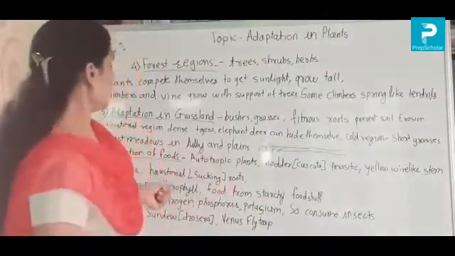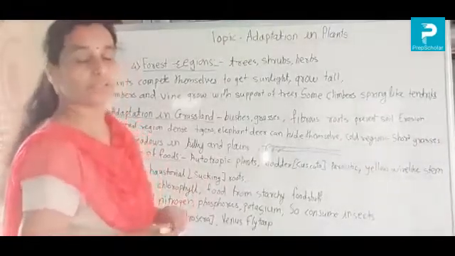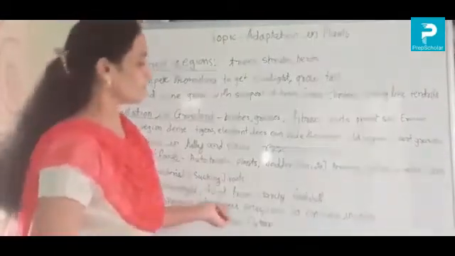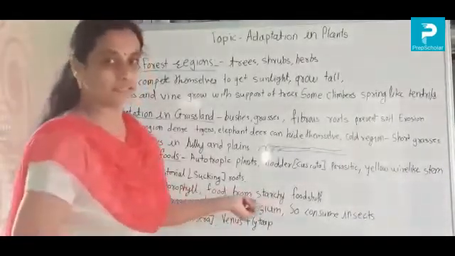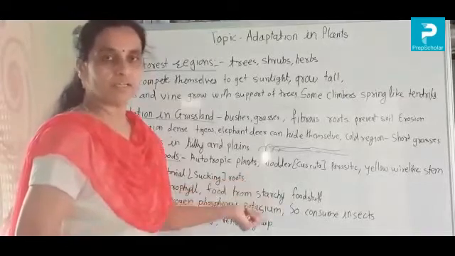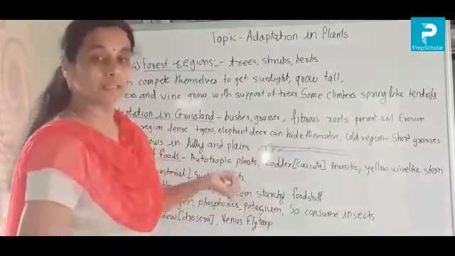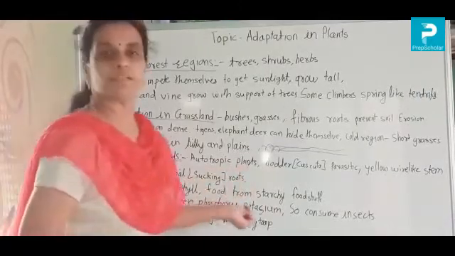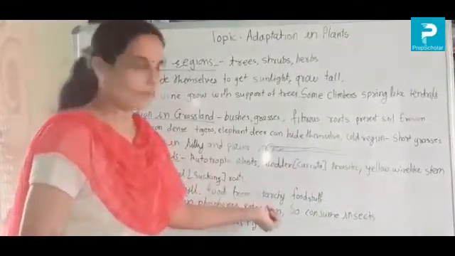Next, each and every plant needs which things? They need nitrogen, phosphorus, potassium. That's why in the farm, the farmer gives different kinds of manure to complete the need of these plants, nitrogen, phosphorus and potassium.